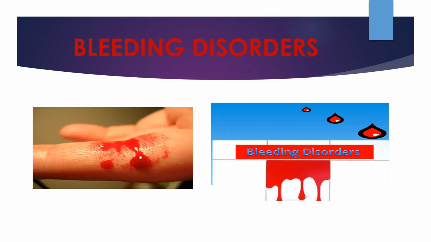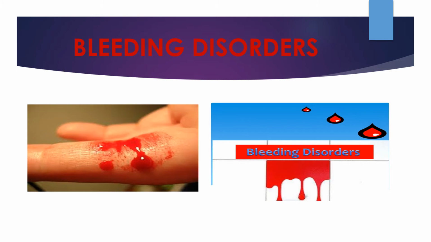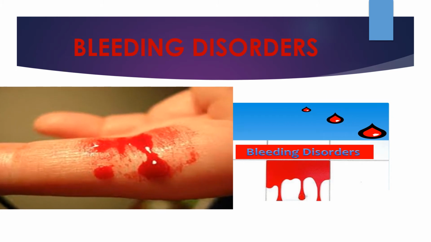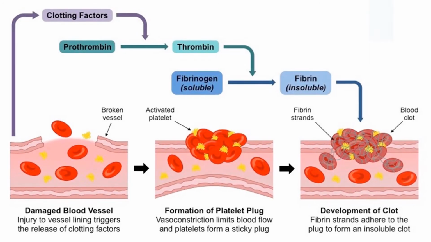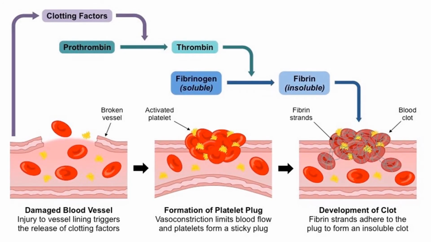Bleeding disorders. Bleeding disorders are the group of disorders that share the inability to form a proper blood clot. Platelets are tiny blood cells that help your body to form the clot to stop bleeding. If one of your blood vessels gets damaged, it sends out signals to the platelets. The platelets then rush to the site of damage. They form a plug or clot to fix the damage.